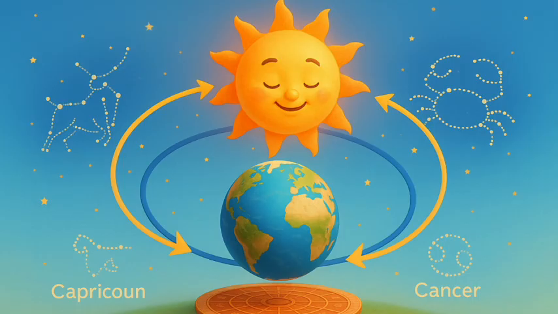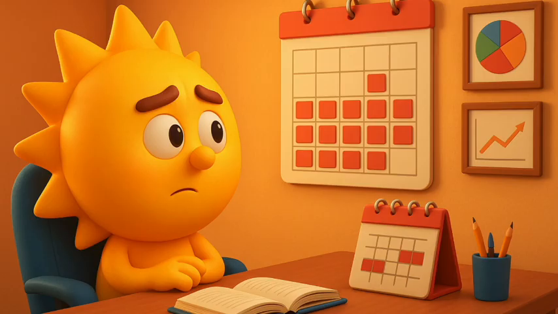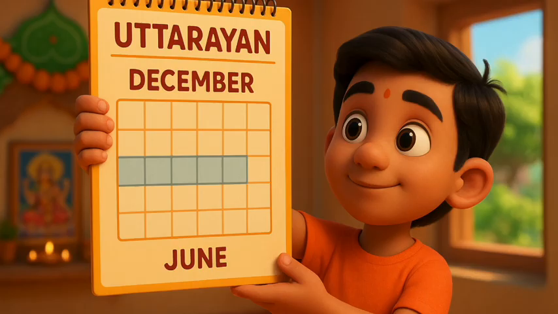Translation: from the moment of the sun's entrance into the constellation of Capricorn, 6 months make up its northward progress, Uttarayana, so likewise from the moment of entrance into the constellation of Cancer, 6 months are its southward progress, Dakshinayana. Over the years, different types of calendars have evolved based on specific needs. A number of these calendars are used in different parts of India to track time and celebrate festivals. Uttarayan from December to June.